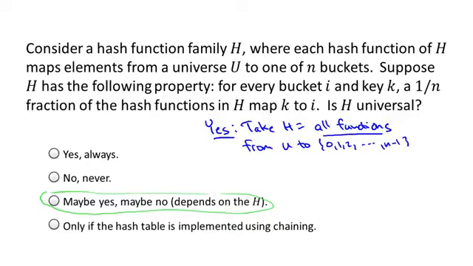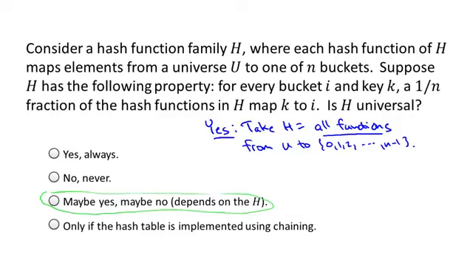So really, if you think about it, choosing a function at random from capital H is now just choosing a completely random function. That's exactly what we've been calling perfect random hashing. And as we discussed in the last slide, that would indeed have a collision probability of exactly 1 over n for each pair of distinct keys. So this shows sometimes you can have both this property and be universal.